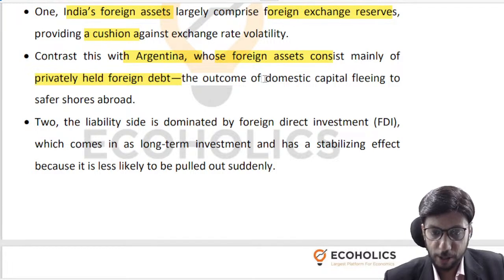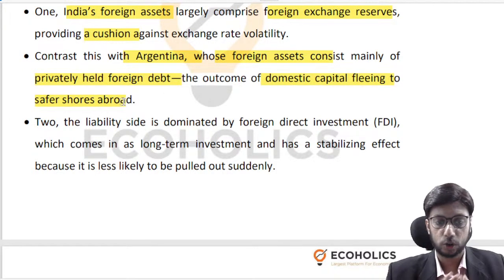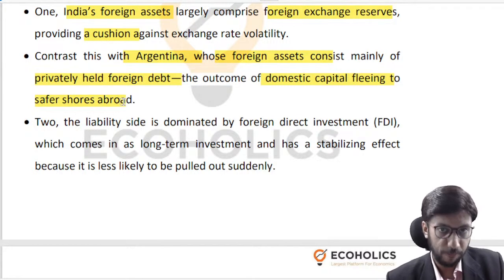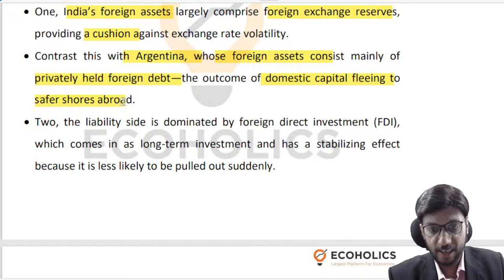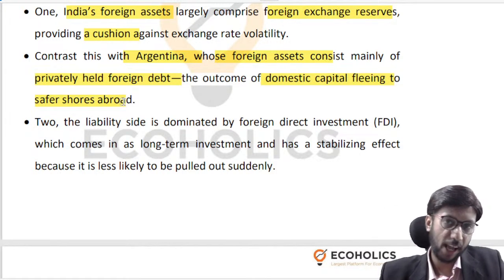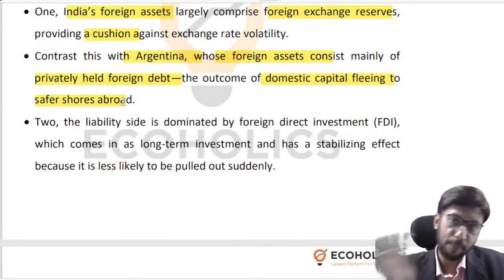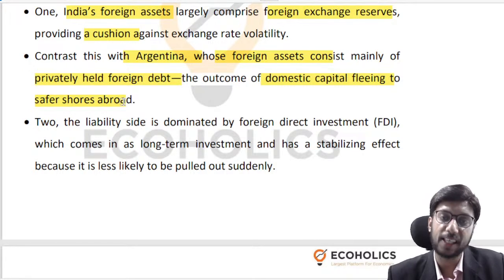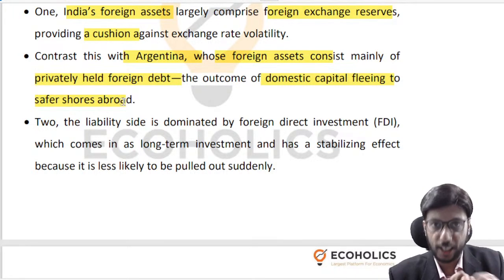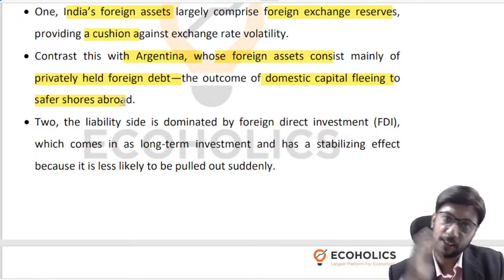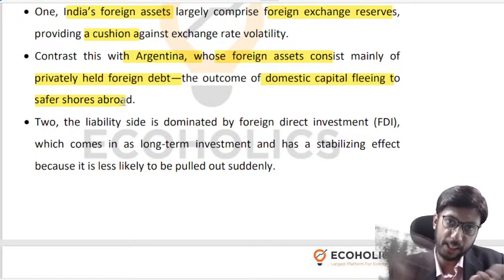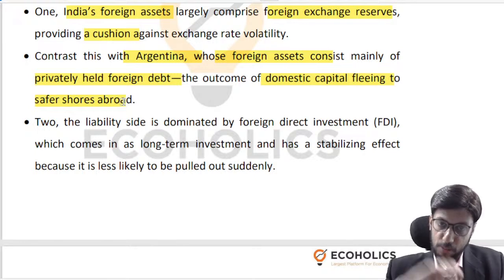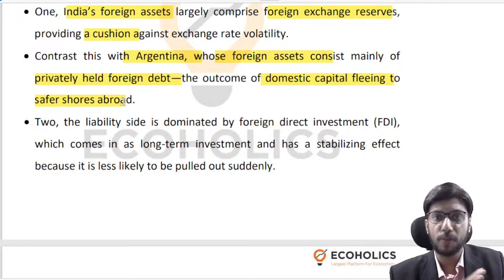So why has that happened? Domestic capital has fled to safer shores abroad, right? So this is a very risky situation to be in. People don't trust in your economy. People don't trust in the management of your economy, which is why you will see that the domestic capital will fly away to international shores and then be recorded as privately held foreign debt, in the sense that those organizations and individuals within Argentina are basically showing the money that was in-house as now being in the foreign country and now being privately held foreign debt, right?